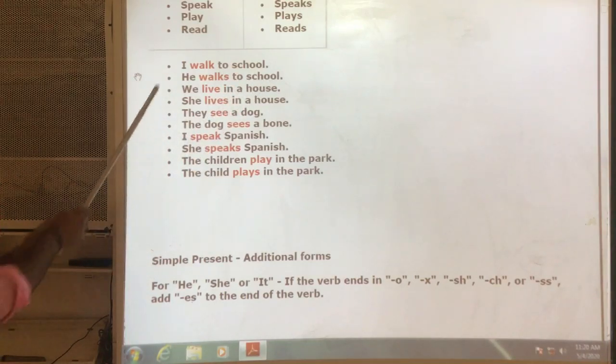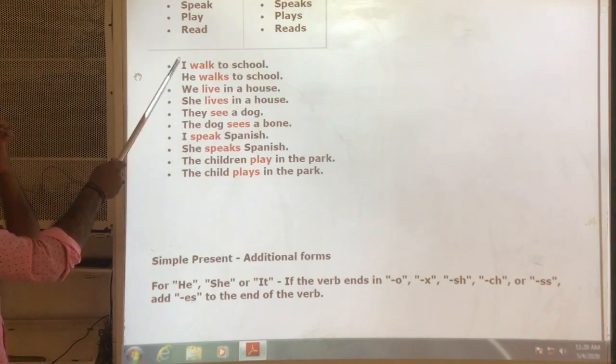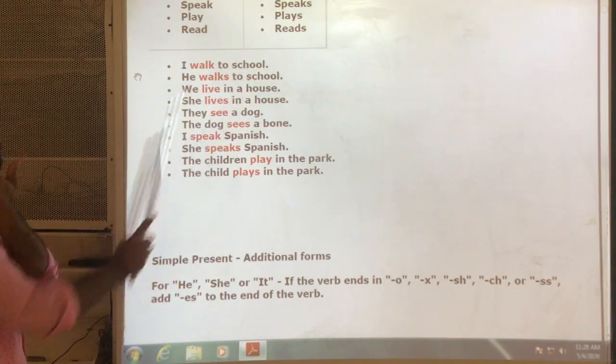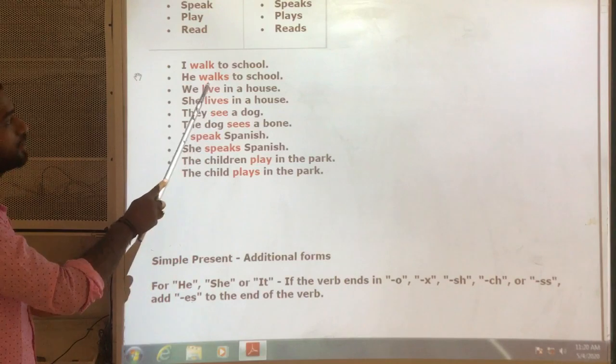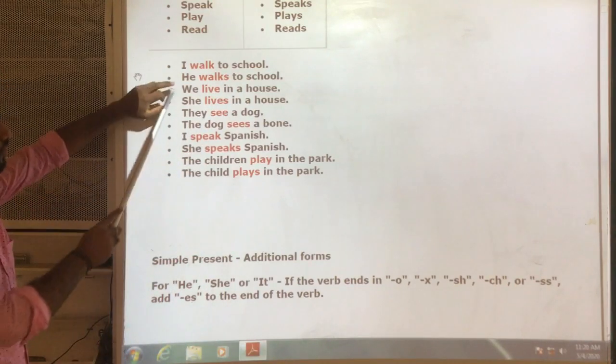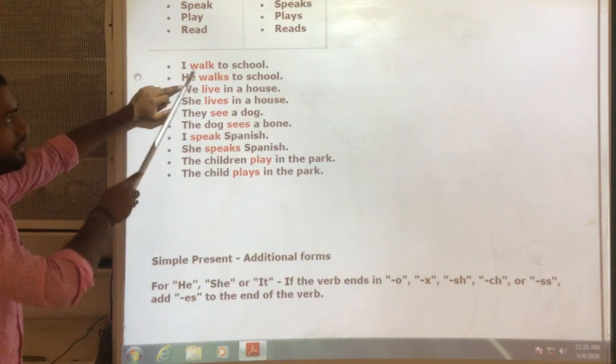And look at the structure of the sentence: subject plus V1 plus object. Here also subject plus V1 plus object. But in addition to this verb, s is added. S is there, yes sir? So because subject is he.